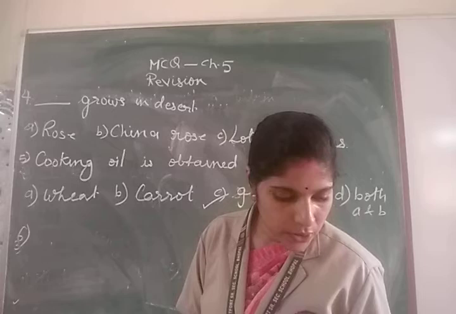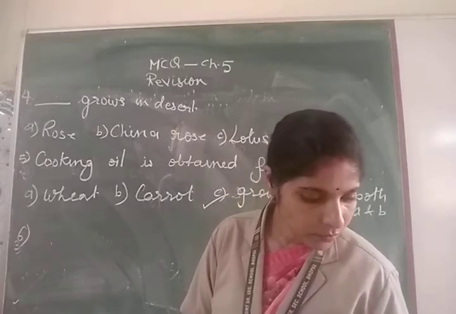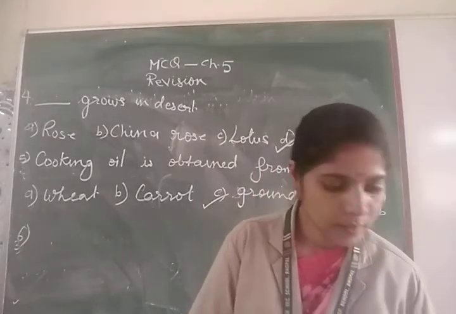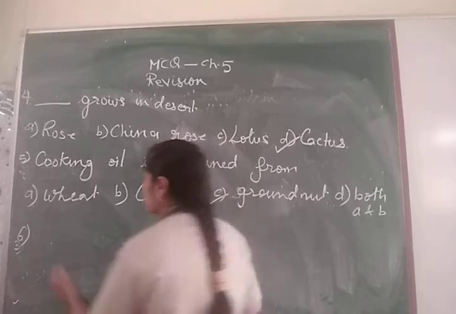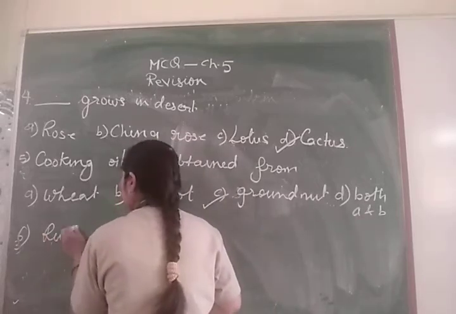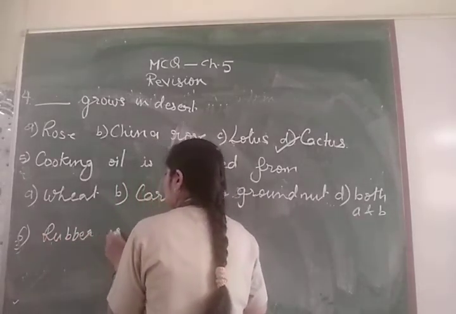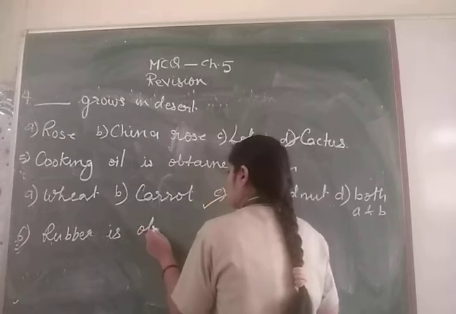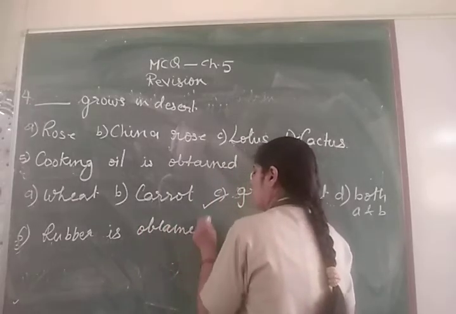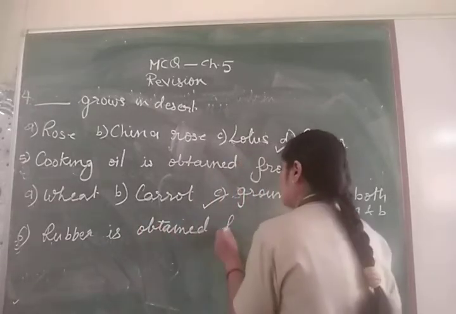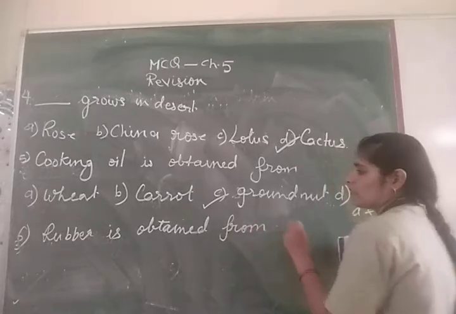In your sixth question, I have given: rubber is obtained from.